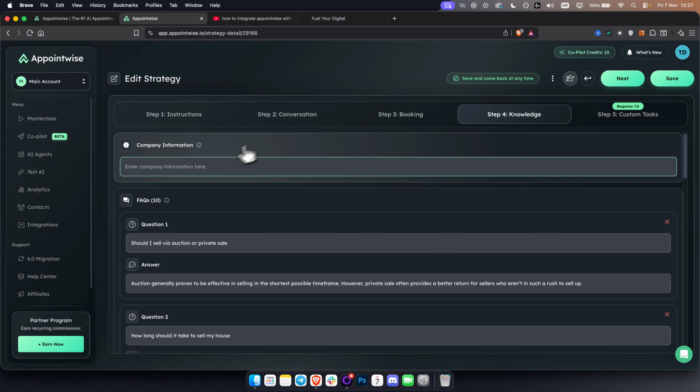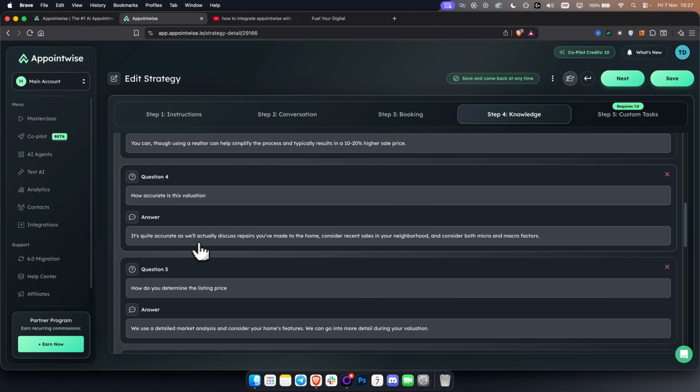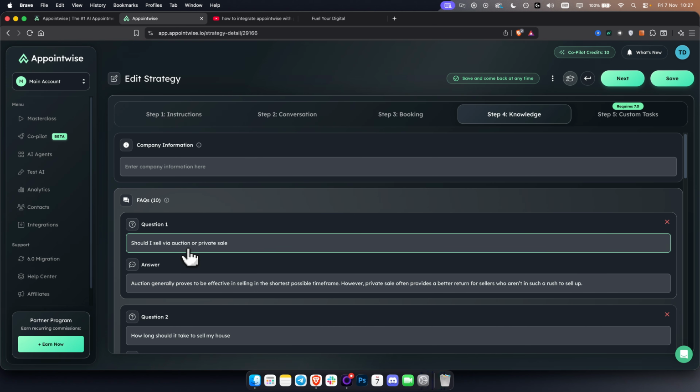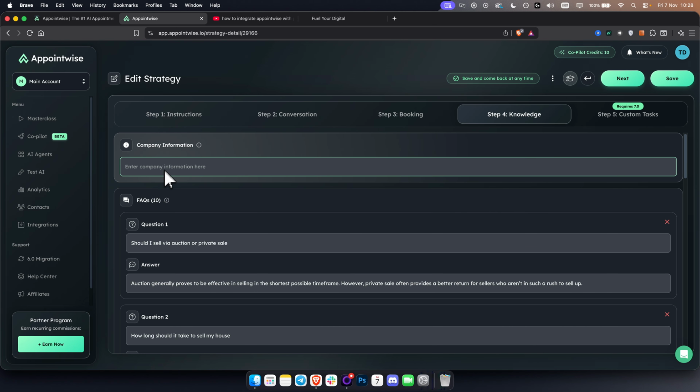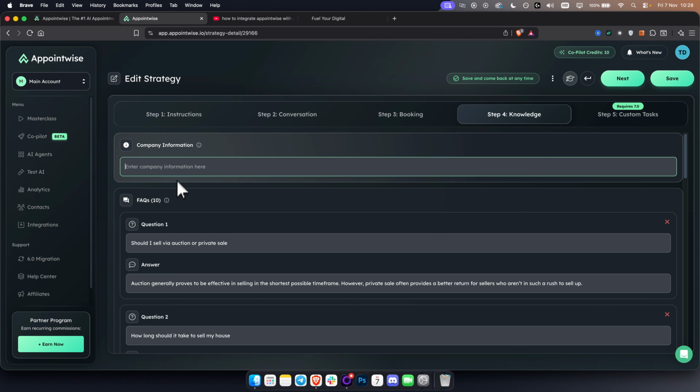And now we want to go to the knowledge base. Here, you already have frequently asked questions. You can obviously populate them however you'd like. Company information is also quite important. It's not really the most important thing because you have frequently asked questions. So if you don't have frequently asked questions, at least add company information. Company information can be just an about section from your website.